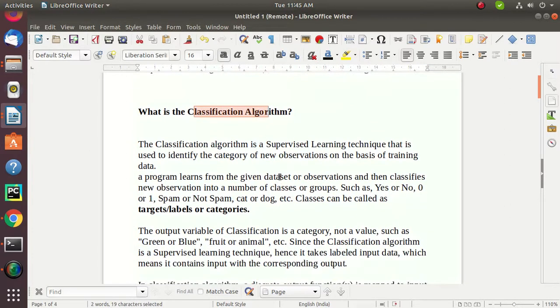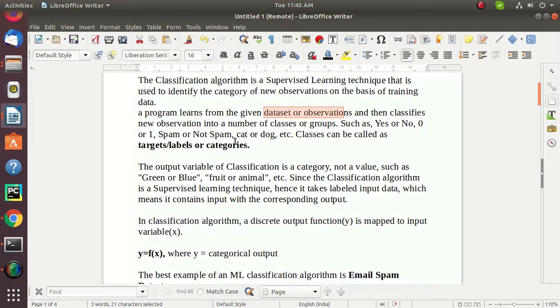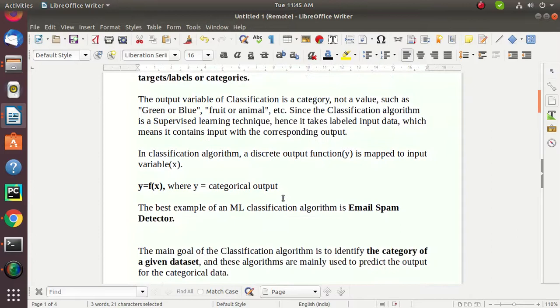The classification algorithm is a technique that is used to identify the category of the new observation on the basis of the training data. This training data is provided by the user in the form of dataset or observations like yes or no, 0 or 1, spam or not spam, and these are all called targets or labels or categories. In classification algorithm, a discrete output function is mapped into input variable. For example, y is dependent on the function of x. This value of y entirely depends on the x.